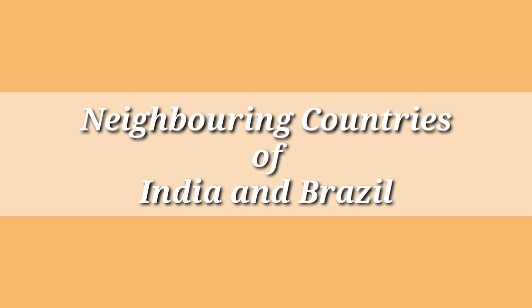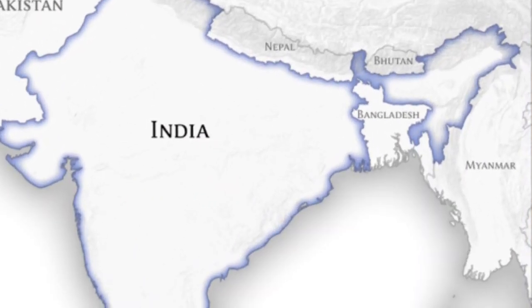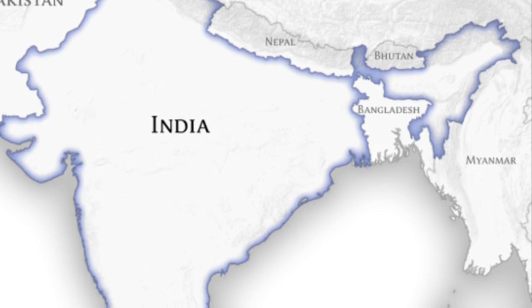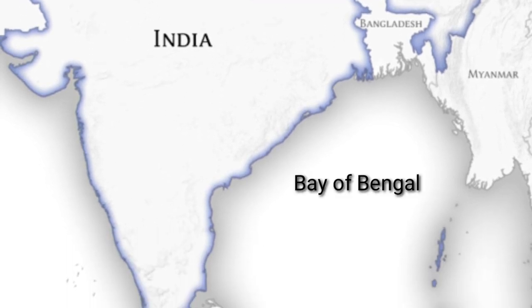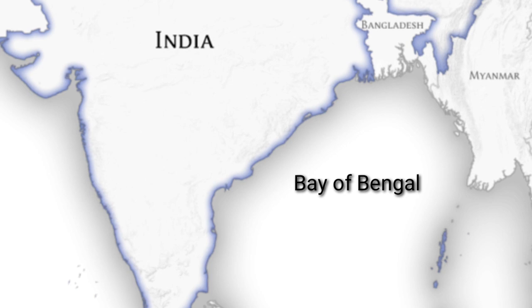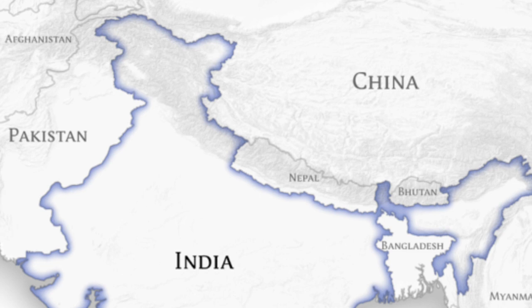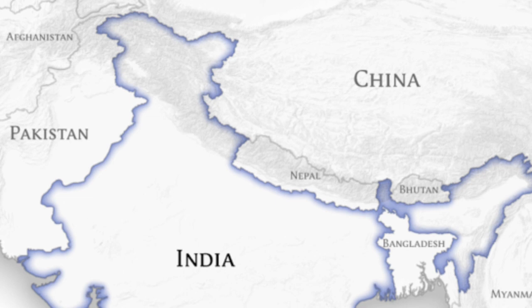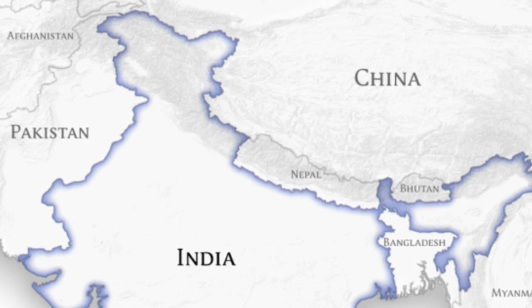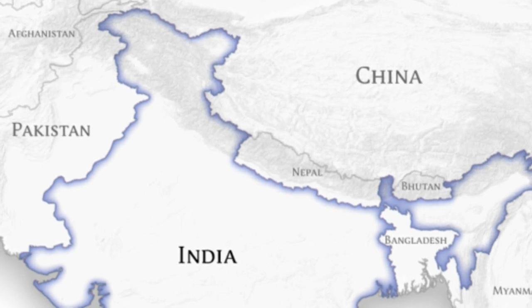Now let's look at the neighboring countries of India and Brazil. So this is India and this is east of India. East of India there is Myanmar, then there is Bangladesh, then there is Bhutan, and if we see the sea in the east of India, it is the Bay of Bengal. So these are the 4 countries. Then in the north we have Afghanistan. A small part of Afghanistan touches India. Then China and Nepal too. You cannot call it exactly northern, but it is the northeastern part of India, and Nepal is situated there.